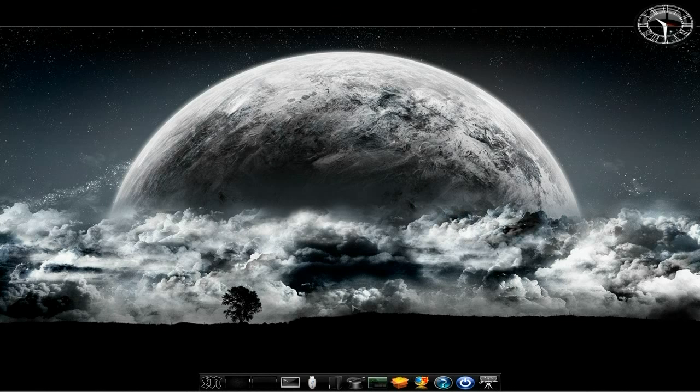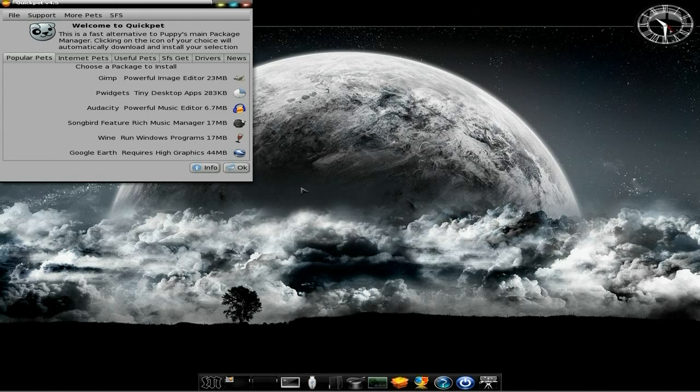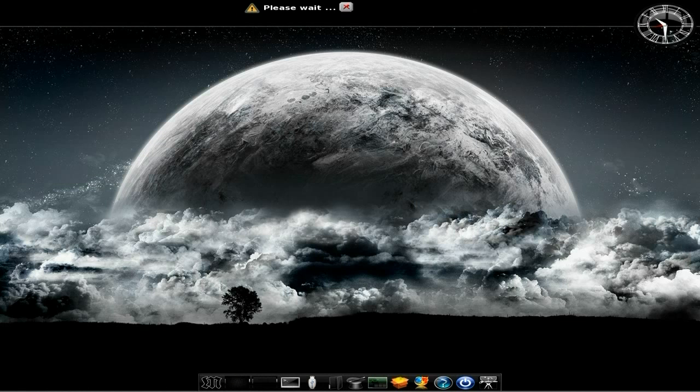But as you can see, the desktop effects are really quick and easy to use. We have the QuickPet install popular program, so that's QuickPet for you and me. It's now called SlickPet, I think, in the latest version of Puppy. And down here you can get the basic stuff if you want to add anything, okay? Shall I do that? I don't know if I do that or not. You know what? I might. Let's find the last little one. Okay, PDF edit. Should we have a look at that one? Let's open it up and see if it will download for us.